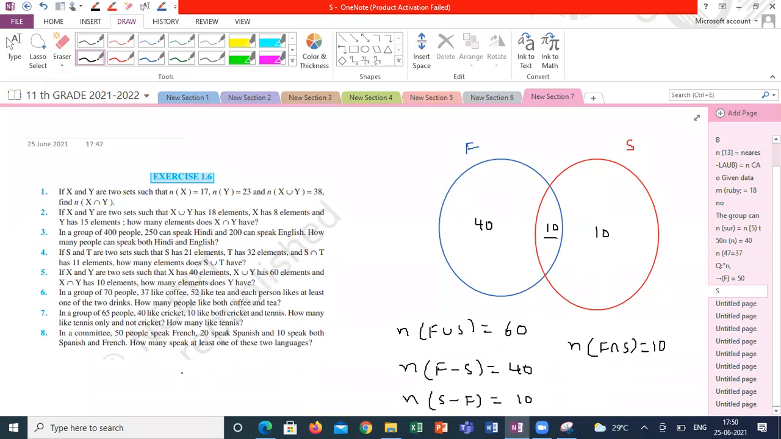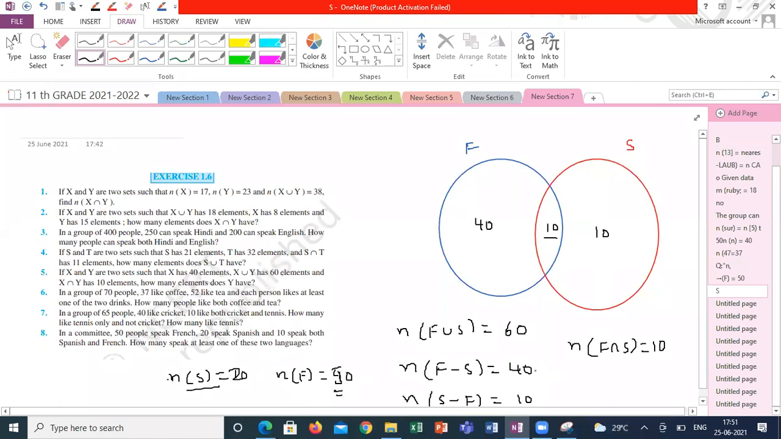Who can speak only Spanish? 10. That is given. Who can speak only French? Sorry, only French is 40. Only French is already done. Now, who can speak Spanish is 20. Who can speak French is 50. Only French is 40. Only Spanish is 10. Is it clear, guys? What I'm saying?